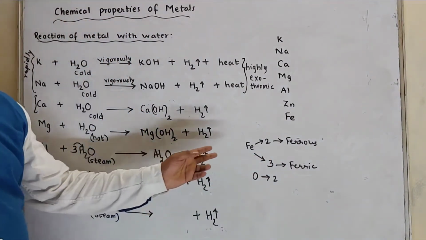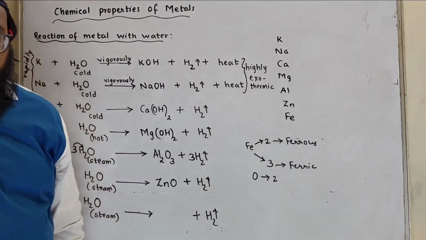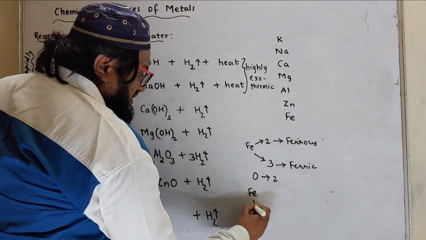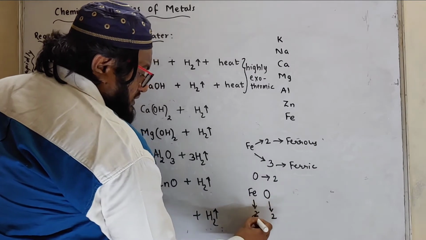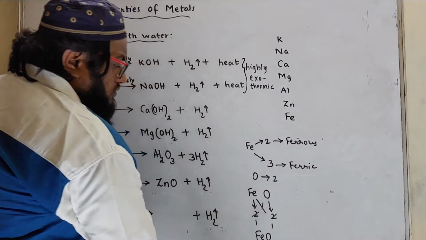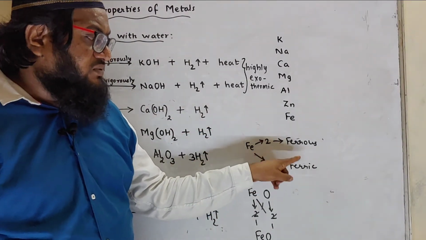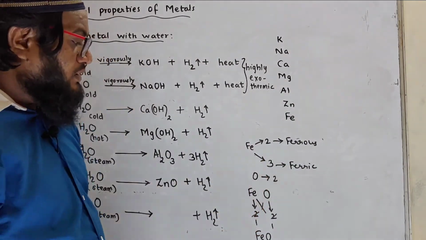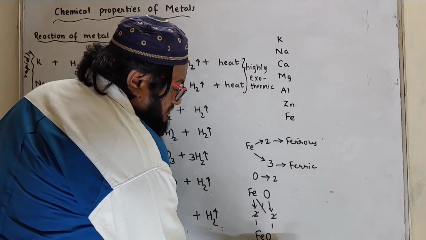So iron can form ferrous oxide or ferric oxide. Let us find out the formula for ferrous oxide. Ferrous means iron with valency 2. Oxide means valency 2. It will get cancelled and the formula will be FeO. That means iron can form 2 oxides, one is ferrous oxide, one is ferric oxide. Why will it form 2 oxides? Because it has variable valency. So this FeO is ferrous oxide.